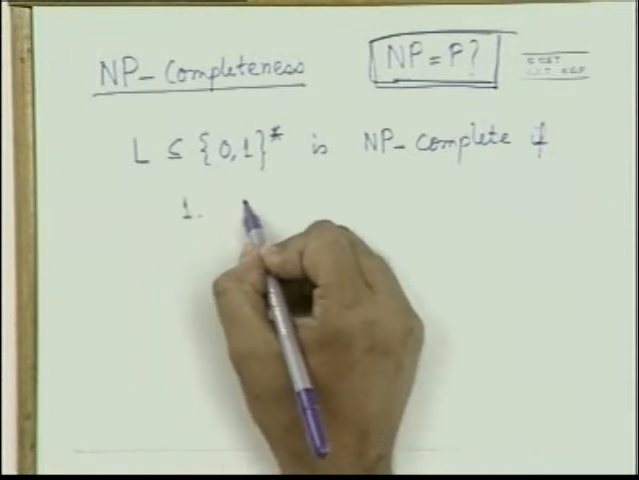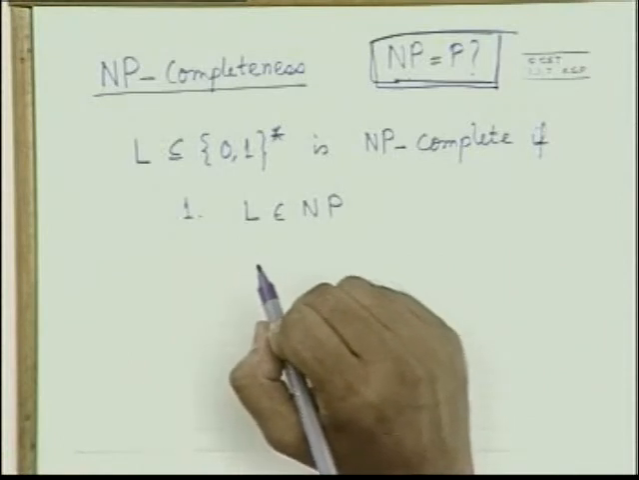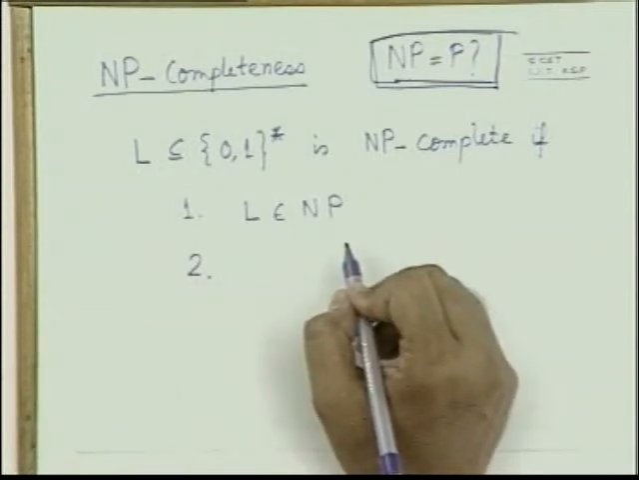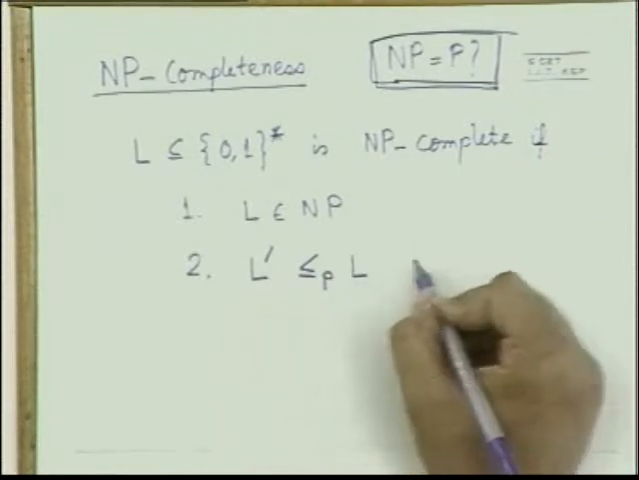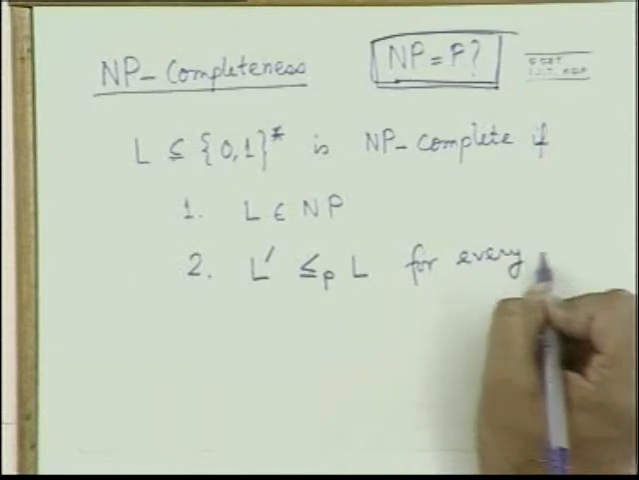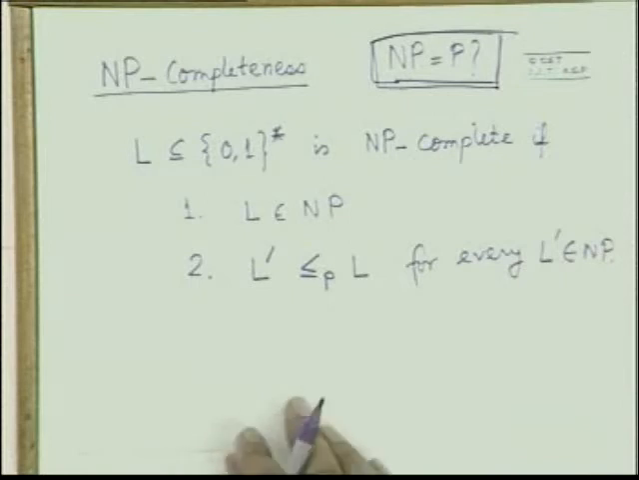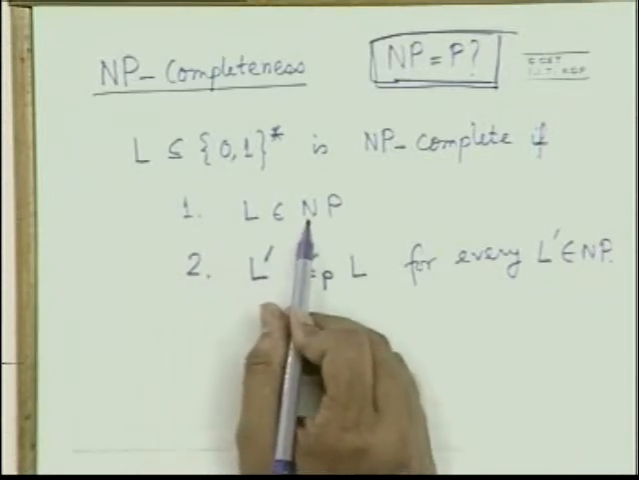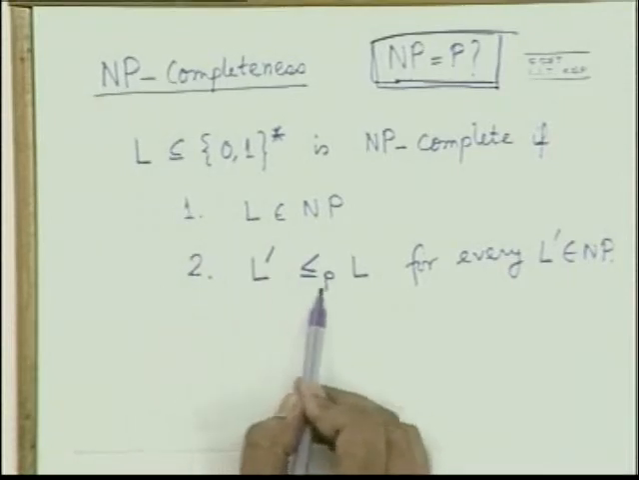First of all, you have to show the problem is in NP. That's the first task, and most of the time it is very easy to show. L belongs to NP. Second, you have to show that L prime is polynomial time reducible to L for every L prime in NP. So this is the definition of an NP complete problem. First, you show that the problem is in NP. Secondly, you show that all problems in NP can be polynomial time reducible to L.